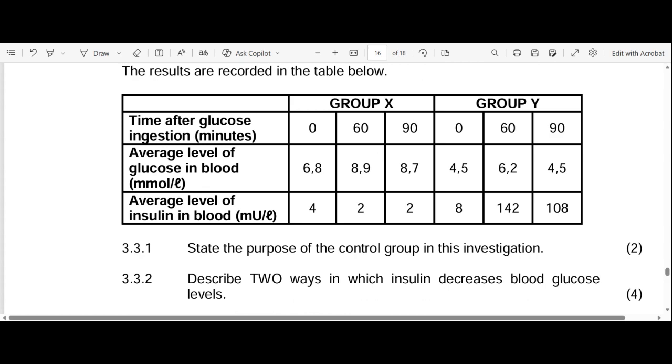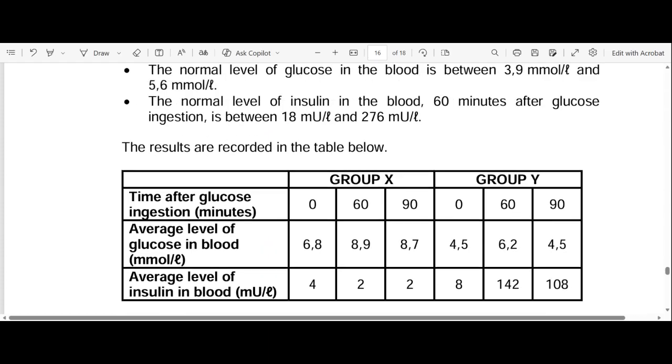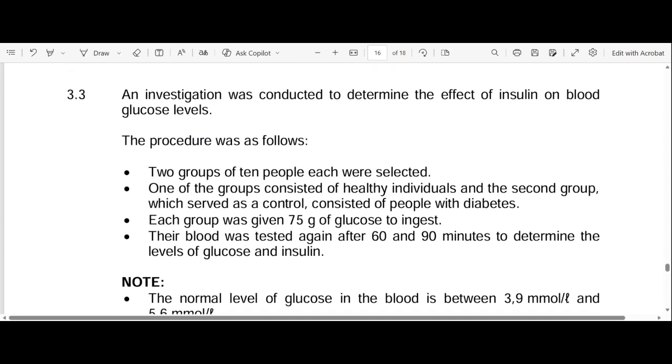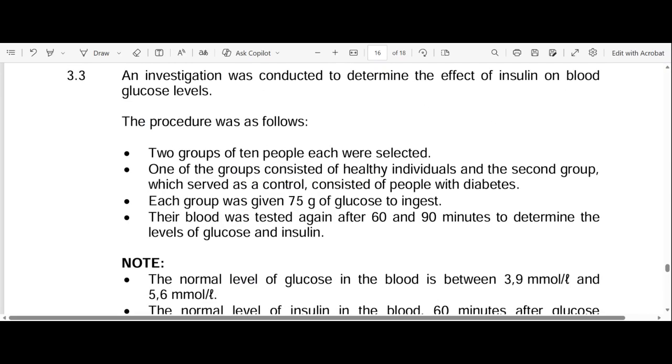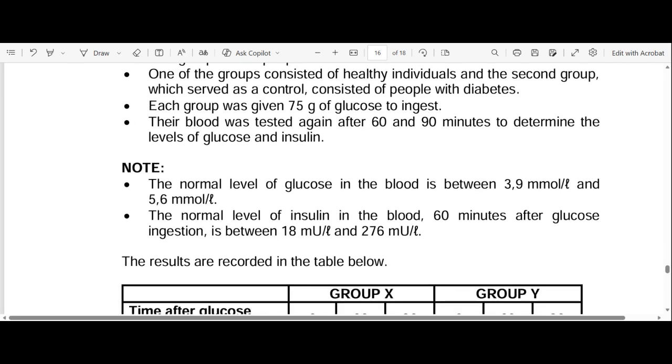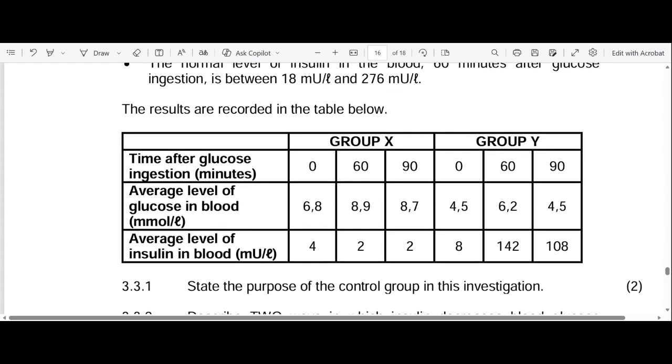State the purpose of the control in the investigation. So the purpose of the control is to compare the results between the group that's part of the experiment and the control itself, to look at the changes in the glucose levels or the effect of the level of insulin on the blood glucose levels. So the purpose of the control is to compare. Never forget that. It's to compare, right?